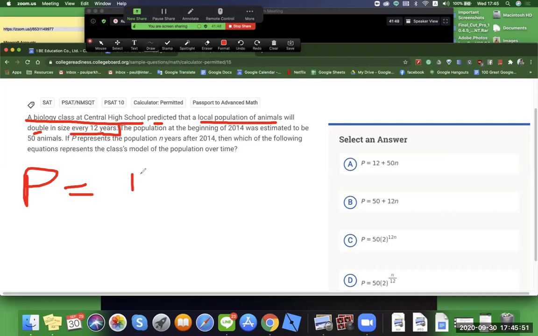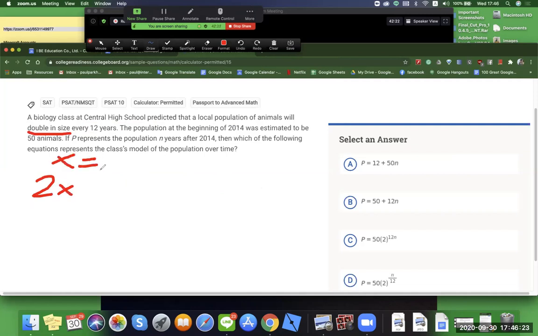So it'll be 12 years, right? And that would be times the population. No, that's wrong. That's totally wrong. Okay, so here, double in size every 12 years. We need to make an equation for this. So 2 times the size. X would be the population, and then T here will be time.